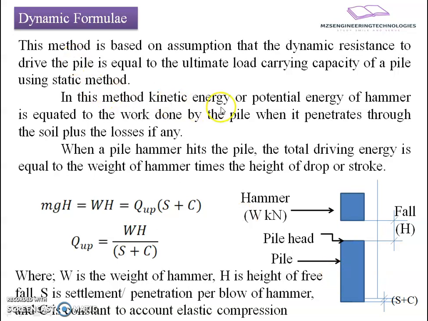So in this method, kinetic energy or potential energy of the hammer is equated to the work done by the pile when it penetrates into the soil, plus the losses if any. The kinetic energy or the potential energy. Let us try to get the sense of this.